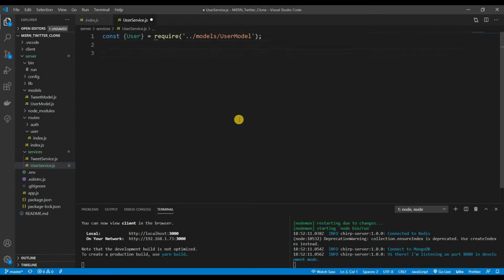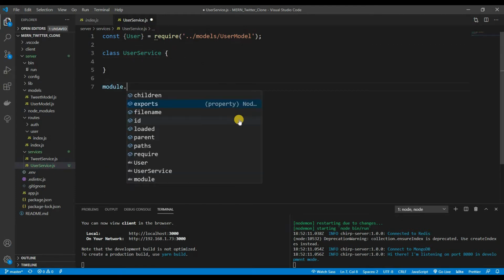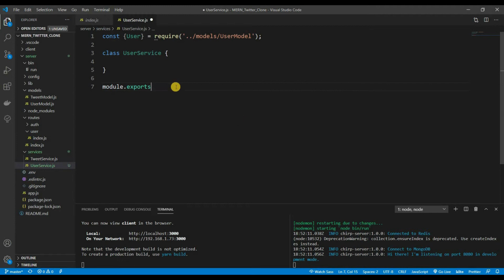Awesome. And then class UserService. And before I forget, module.exports is going to equal UserService. There we go. All right.